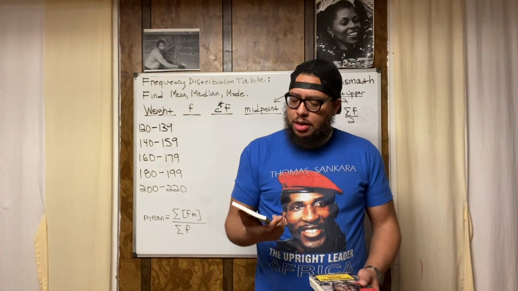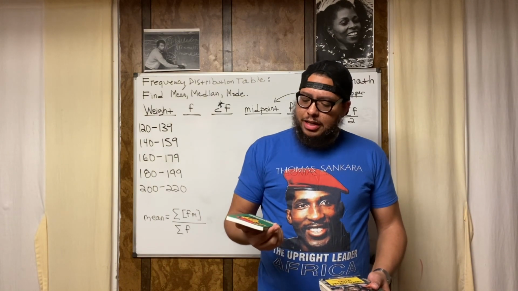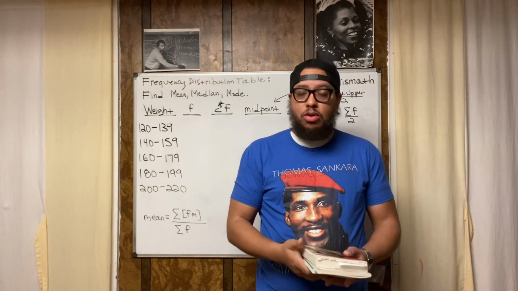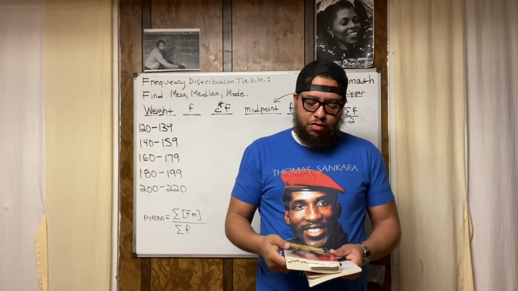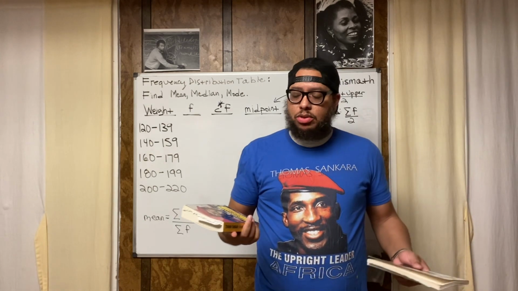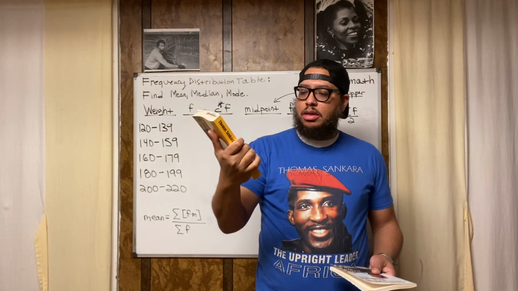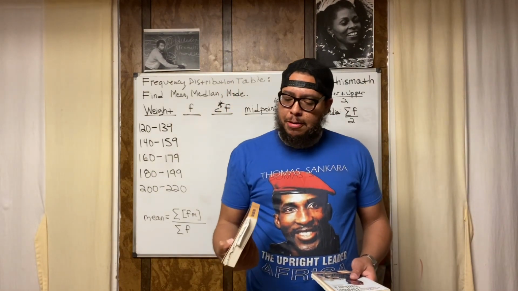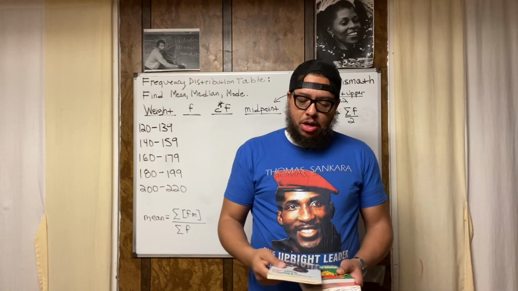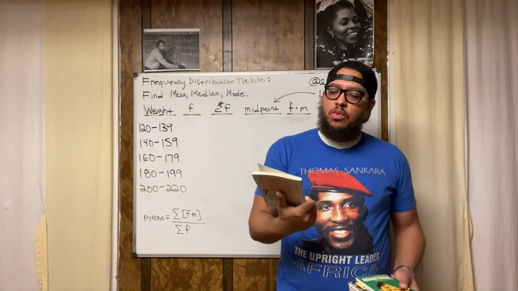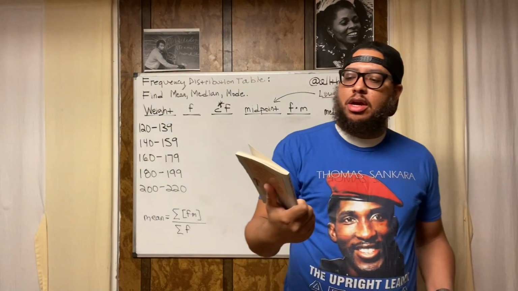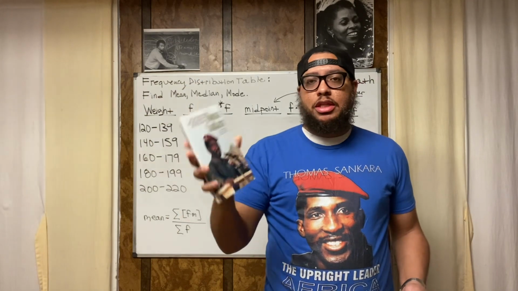I got a couple of books here. This one is Thomas Sankara: An African Revolutionary by Ernest Harsch. You can grab that online somewhere or in a black bookstore. Go check a black bookstore first, or a black online bookstore. Thomas Sankara Speaks: The Burkina Faso Revolution 1983 to 1987. This is a bunch of his speeches. Also, this is a book of some more speeches: We Are Heirs of the World's Revolutions, Thomas Sankara, Speeches from the Burkina Faso Revolution, 1983 to 1987. So definitely check this brother out.